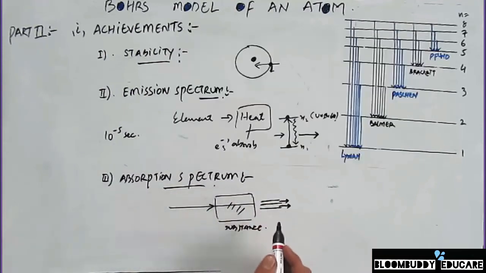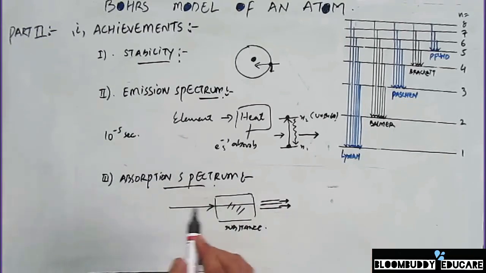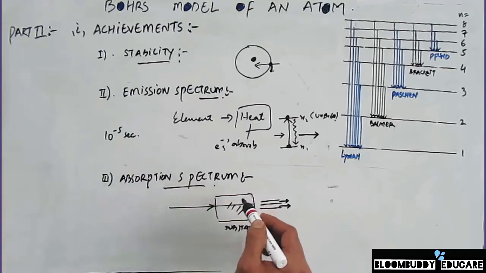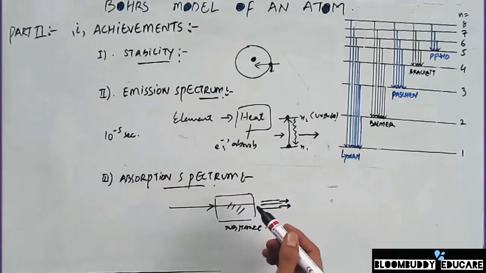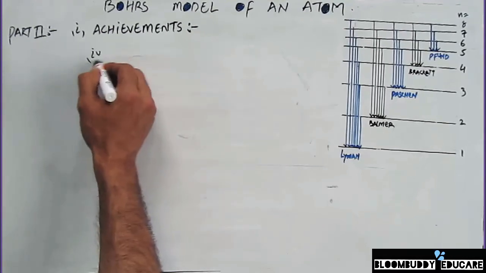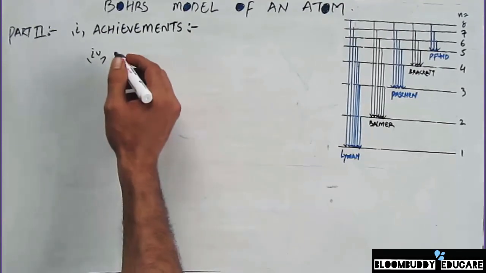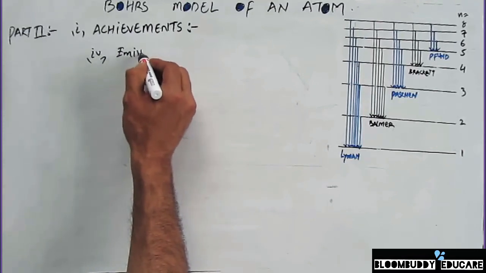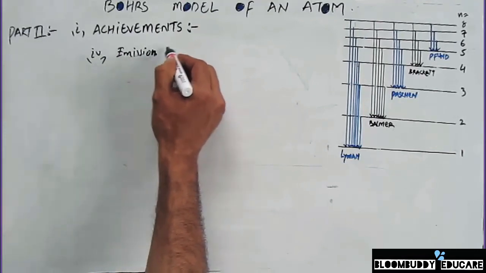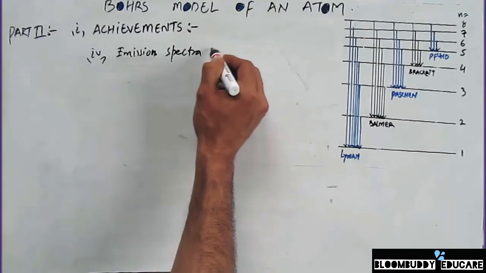So the absorption spectrum is clearly explained by Bohr's model, and the dark lines that appear in the spectrum are basically the absorption spectrum. So we can say that Bohr's atomic model was clearly able to explain the absorption spectrum also. The fourth achievement of Bohr's atomic model was that it was able to explain the emission spectra of hydrogen atom